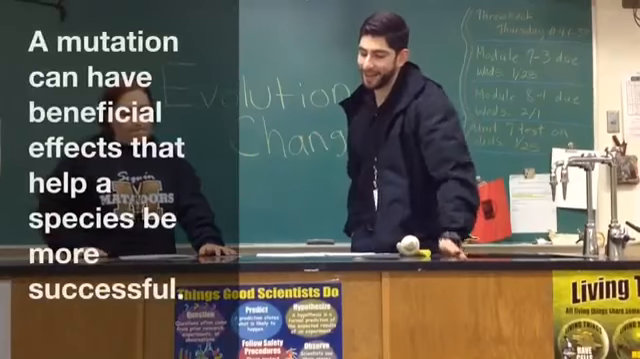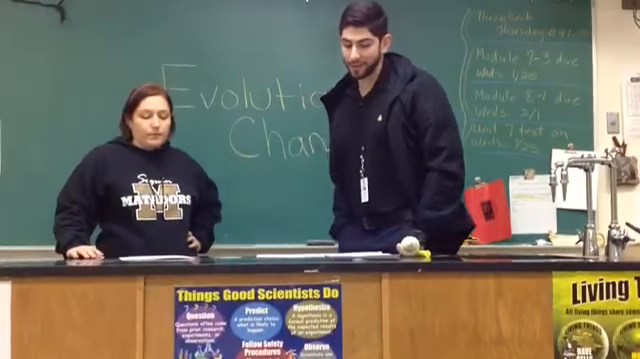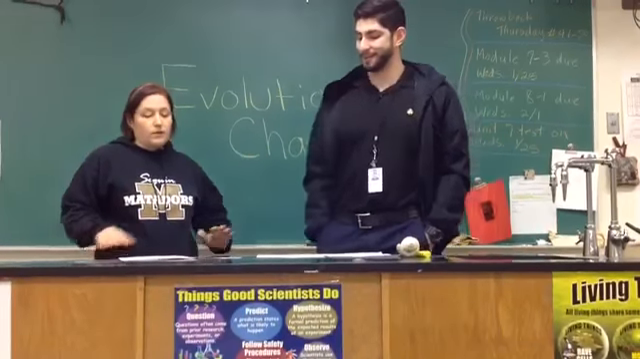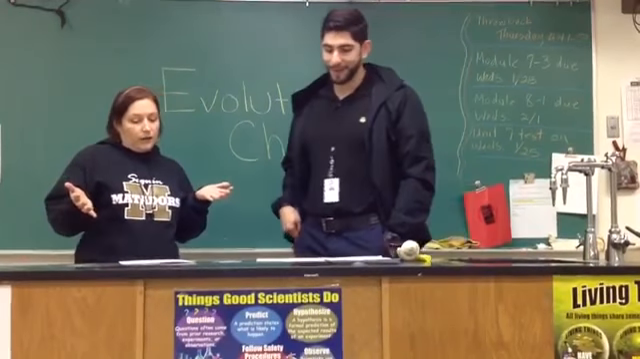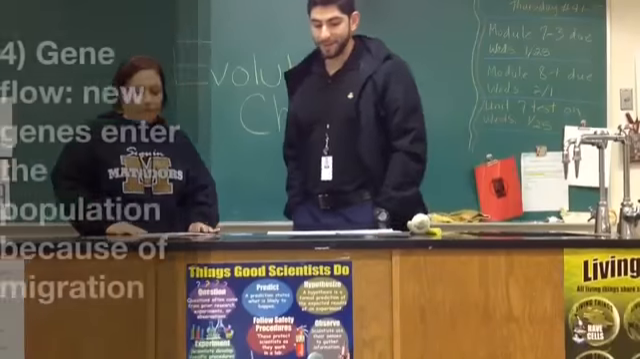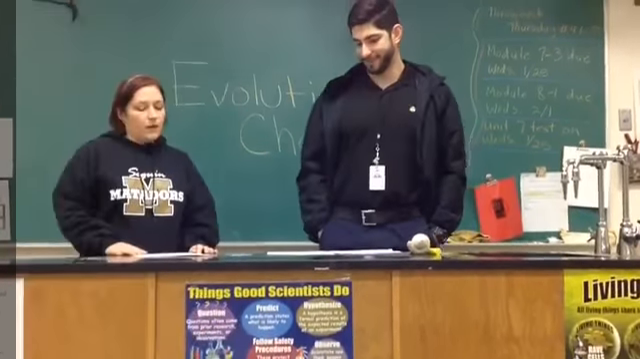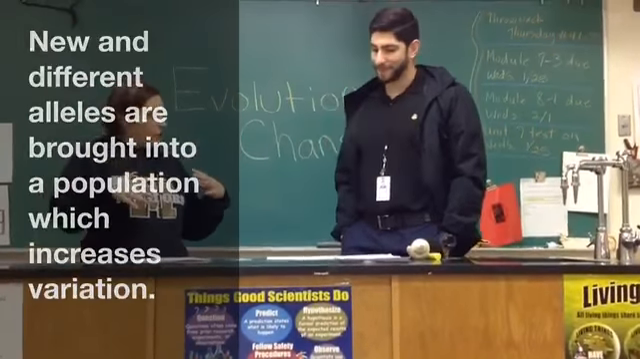Yes, that's right. A third mechanism called recombination causes evolution. We learned that it happens through crossing over in meiosis. So recombination is meiosis. I remember learning that meiosis causes variation in offspring. That's why we're not clones of our parents, right? You've got it. The fourth mechanism is gene flow. Okay. That is when new genes enter the population because of migration. Okay, so that brings different alleles into our population.